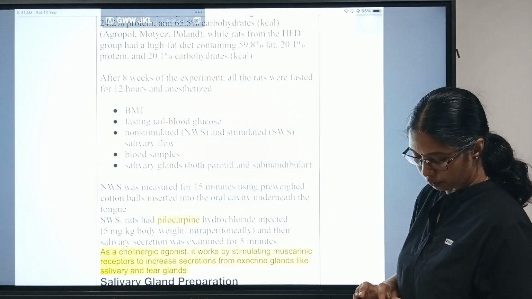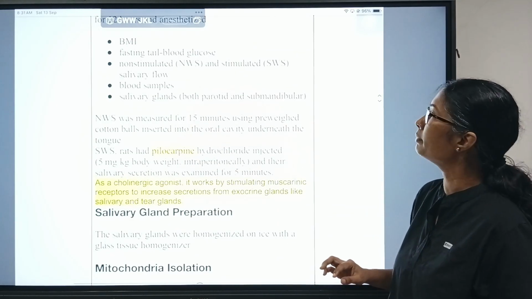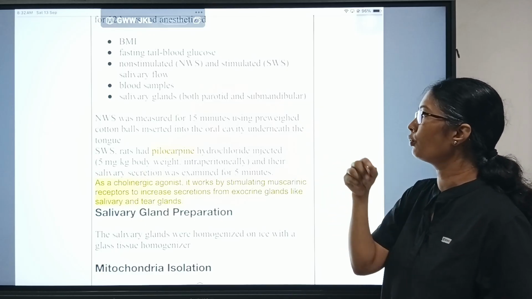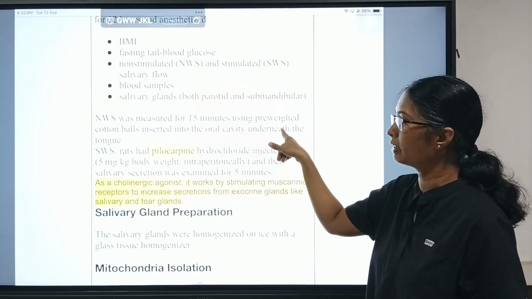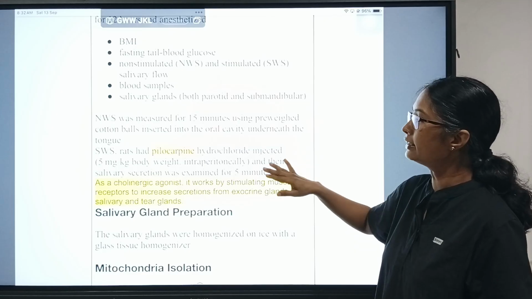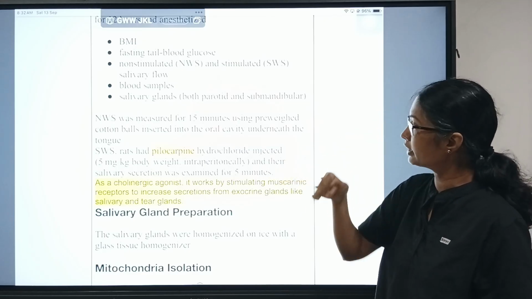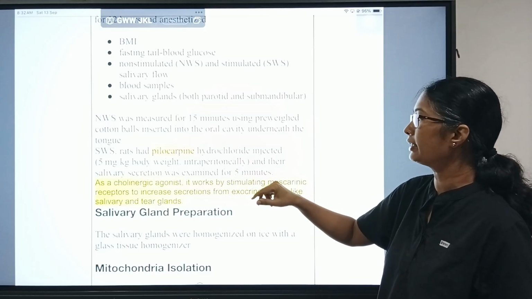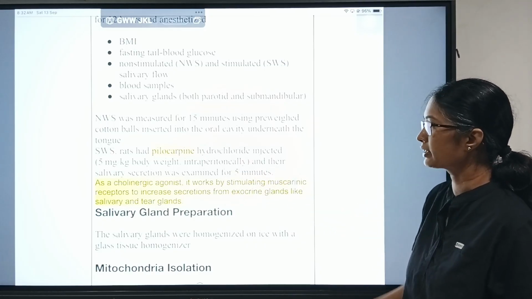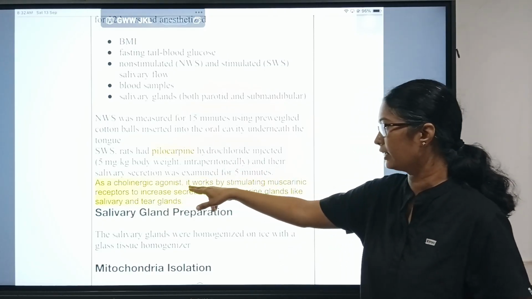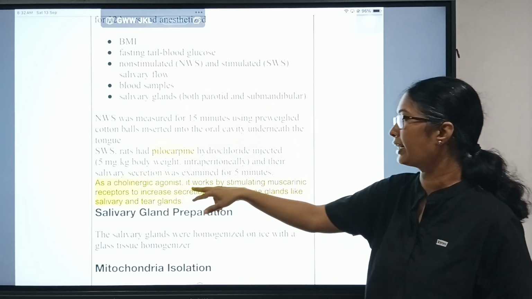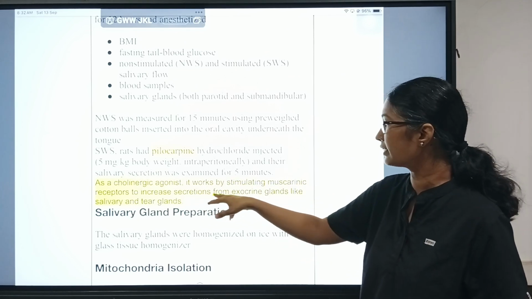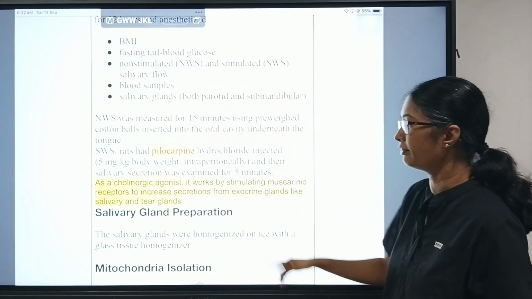The non-stimulated saliva was measured for 15 minutes. How did they do it? They used pre-weighed cotton balls, inserted into the oral cavity underneath the tongue. So this is how they measured the non-stimulated saliva. For stimulated saliva production, they used pilocarpine, which was injected intraperitoneally, and the salivary secretion was examined for 5 minutes. Pilocarpine is a cholinergic agonist. It works by stimulating the muscarinic receptors. The parasympathetic nervous system stimulates saliva, so it increases the secretions from exocrine glands like salivary glands and tear glands.